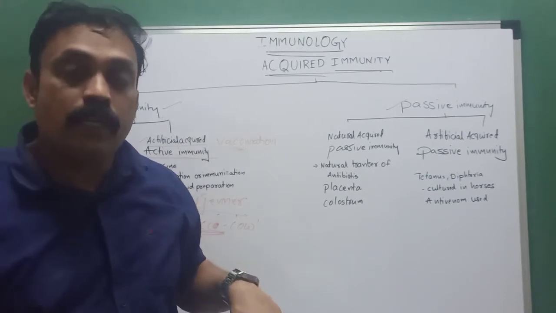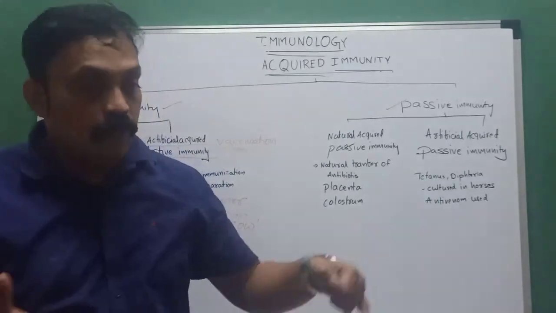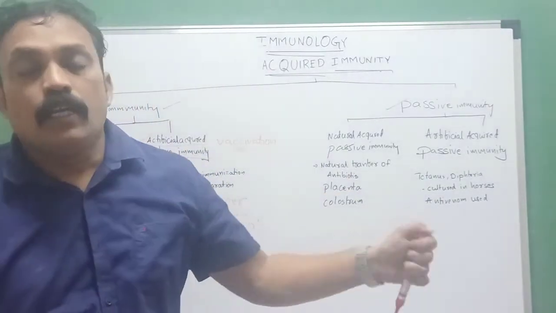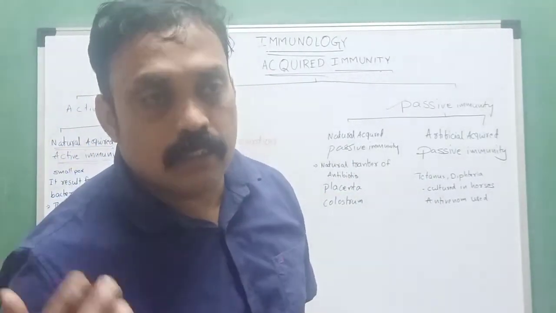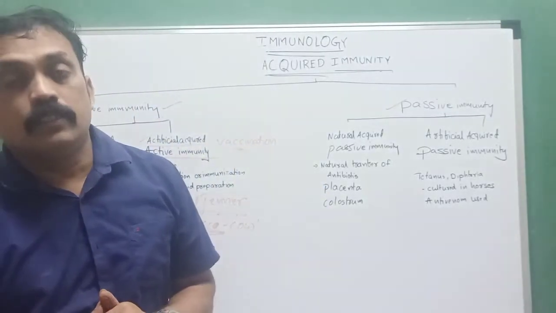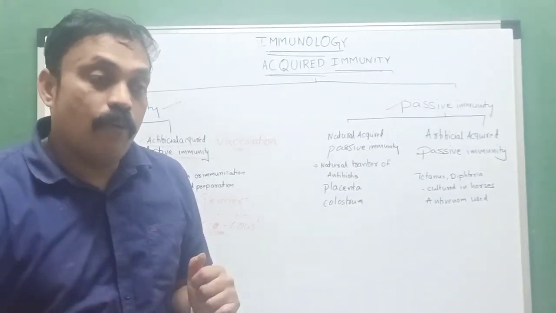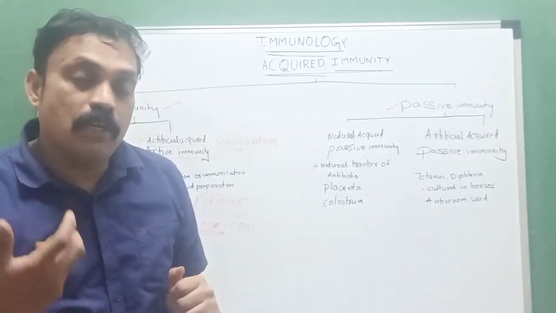Examples are polio vaccine, BCG vaccine, smallpox vaccine, so many vaccines. Even for COVID, scientists are trying to discover the vaccine. A vaccine develops immunity and antibodies in our lifetime.